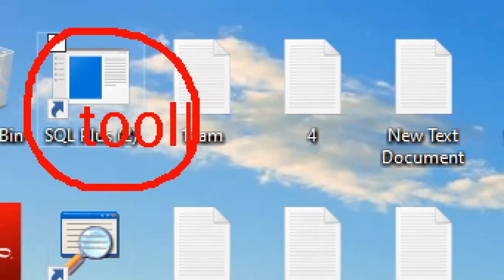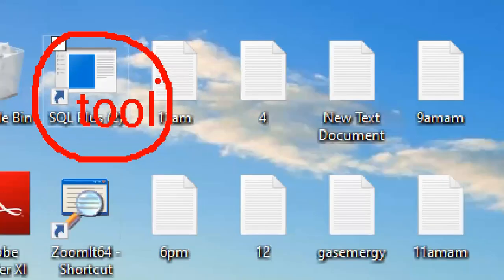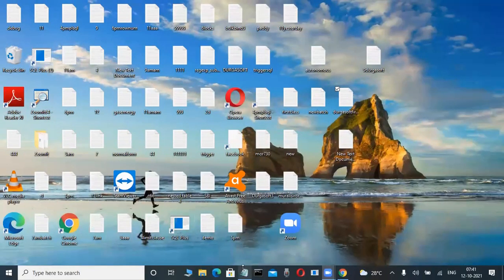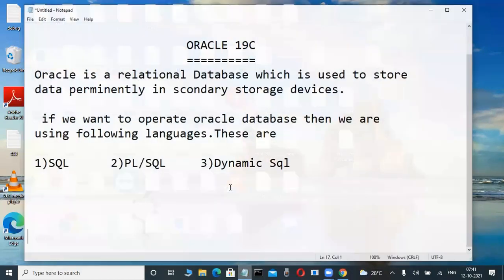Whenever we install an Oracle database, one tool is automatically created. This tool is also called a client tool or query tool. Through this tool only, we connect to the Oracle database. How are you understanding these concepts? Are any other tools there? Easily you can understand. Now check it out.